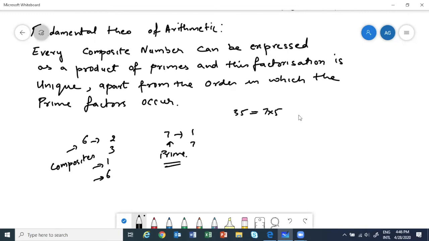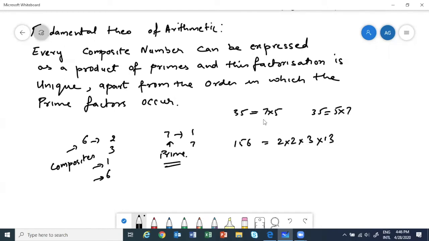Or somebody can start with 5, so then the other person may write 5 into 7, right? And 156 we just saw, I showed we can have 2 into 2 into 3 into 13.